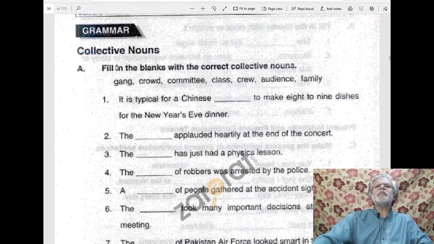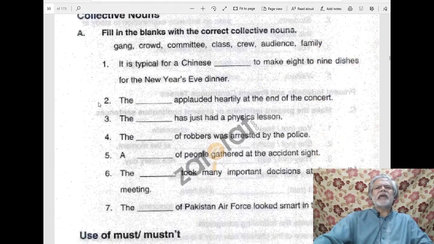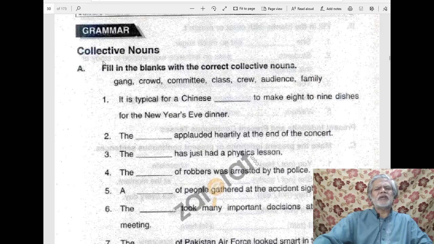In the grammar part, they are giving you collective nouns for practice. Collective nouns, as you know, are the nouns used for groups of people, groups of things, groups of different things, different areas and people.